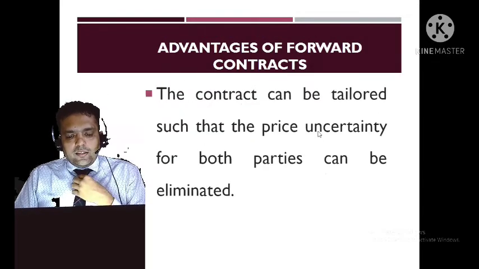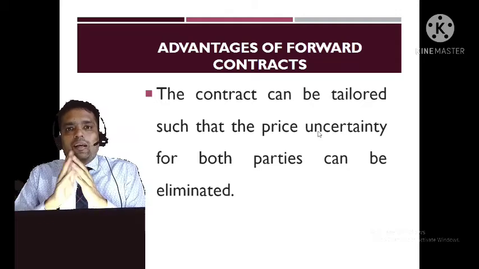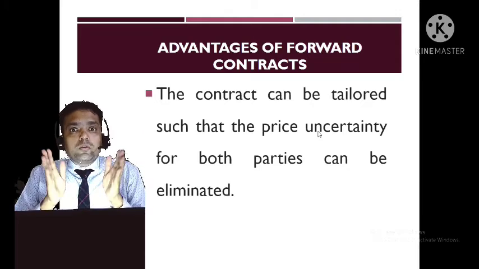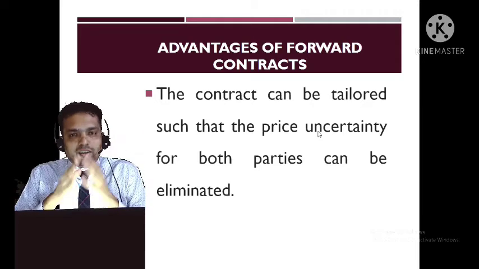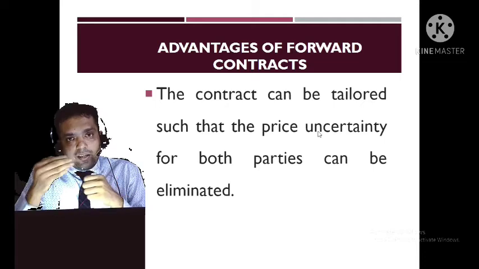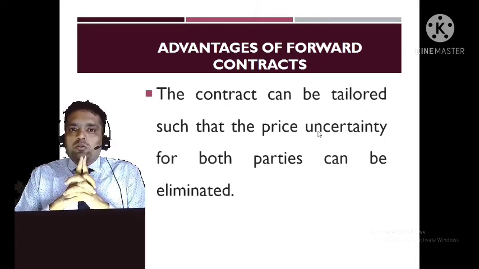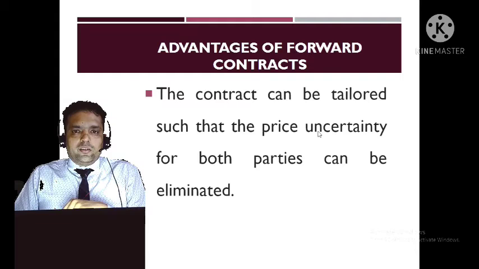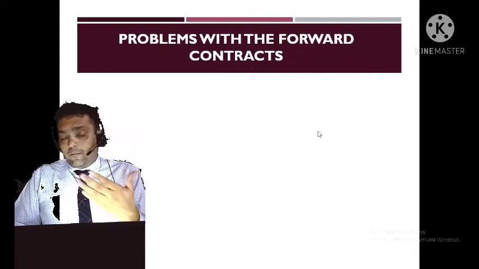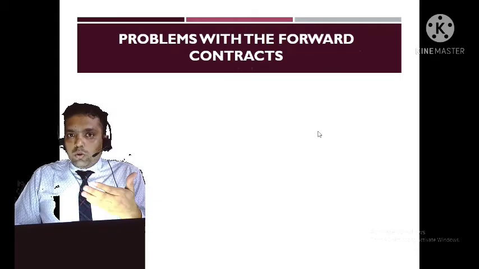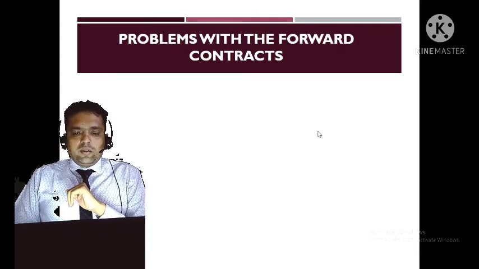And as it is tailor made, both the parties can eliminate the risk also, because both are known to each other, and that is why one of the advantages of forward contract is that both the parties are known to each other. So generally there is no counterparty risk. But in case parties are not known to each other, there is a high counterparty risk.